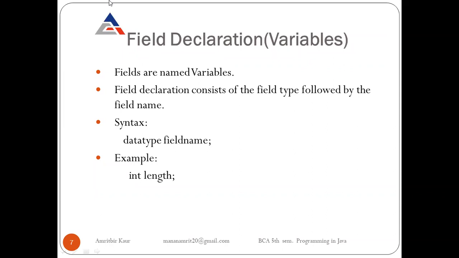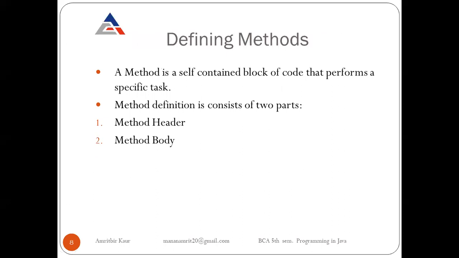So we can declare two fields, int length and int breadth. If we want, we can also use the float type. So in field declaration, we declare the variables that we want to use in classes and functions.